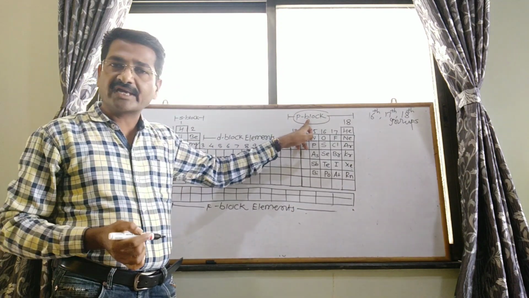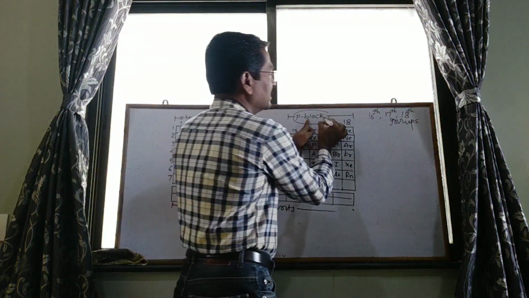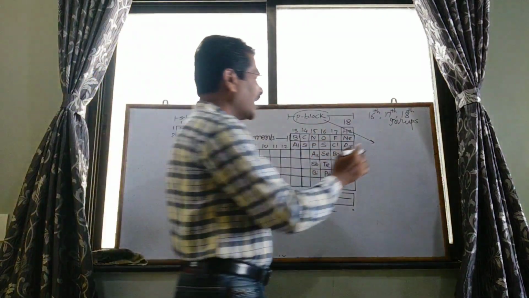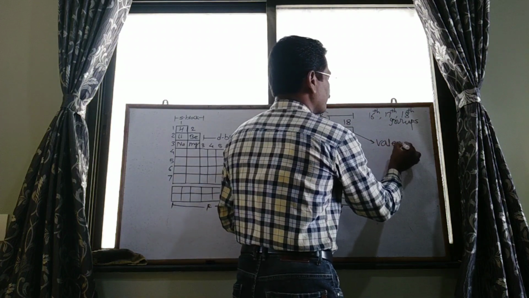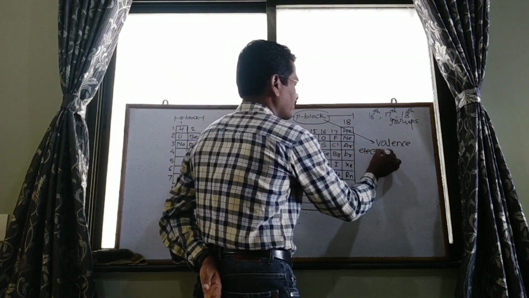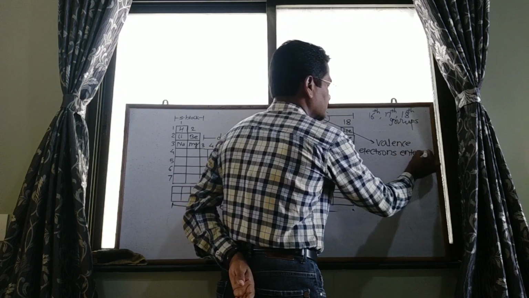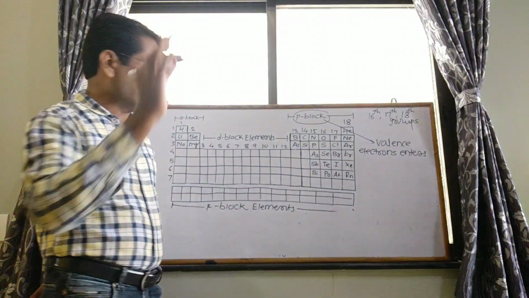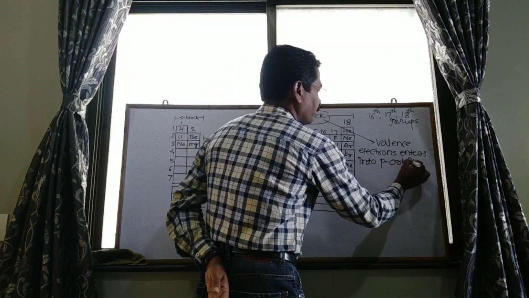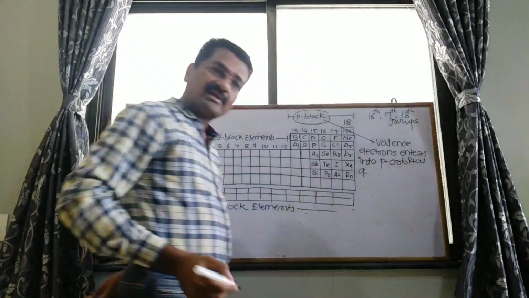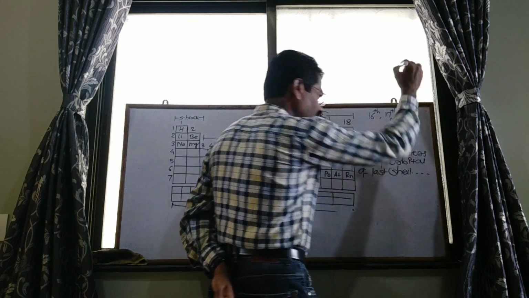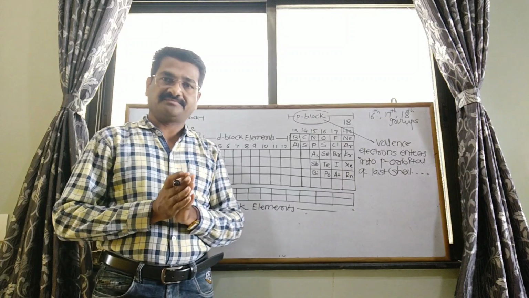What is the actual definition of P block elements? P block elements means the elements in which the outermost or valence electrons enter into the p orbital of the last shell are called P block elements.